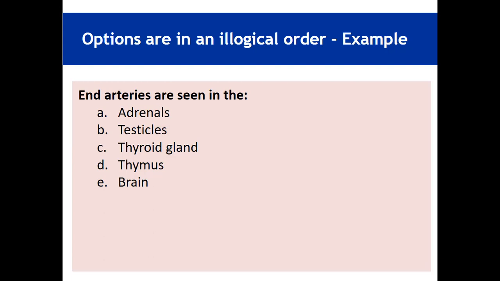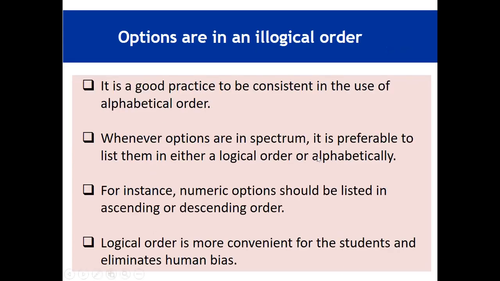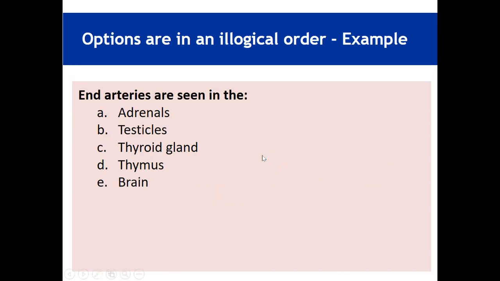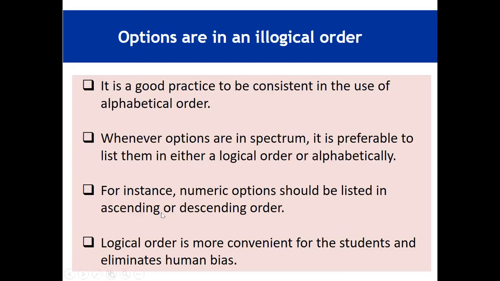So there should be a logical order, and this logical order may be alphabetical. Similarly, there should be descending or ascending order if the options are numeric, and all these will help in the elimination of human bias in selecting the correct answer.